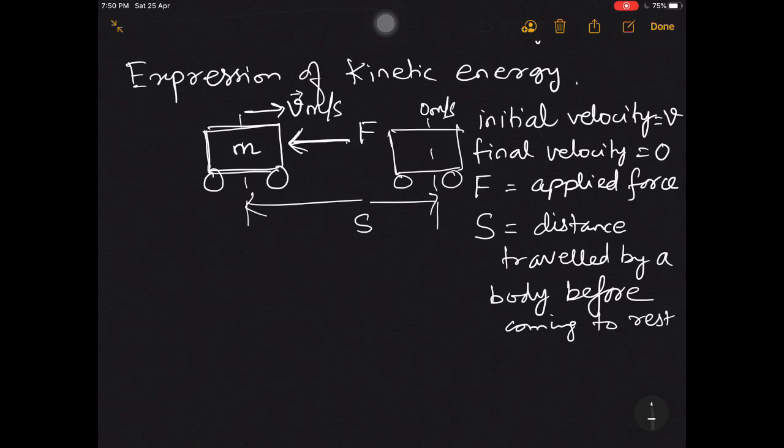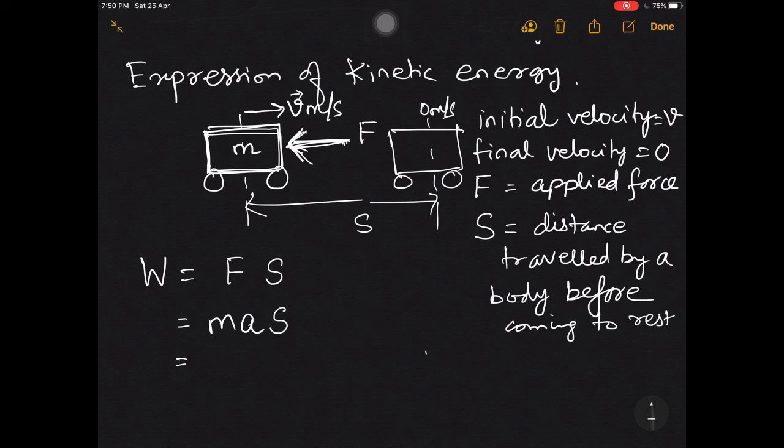See, it will be equal to the work done by this opposing force. Whatever work this opposing force does, that is the amount of kinetic energy possessed by this body. Now we know work done is force into displacement. Now say force applied was m into a, where m is the mass of the body and a is the acceleration. Why am I saying force is equal to ma? Because this body already had mass m, so in order to retard it, the bare minimum force which I will apply should be equal to ma, and s is the displacement.